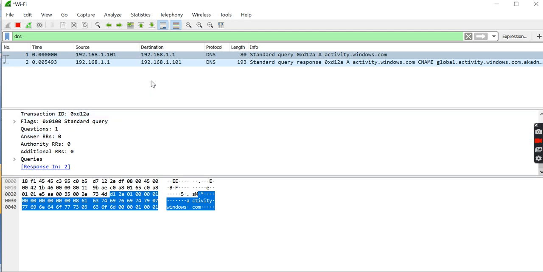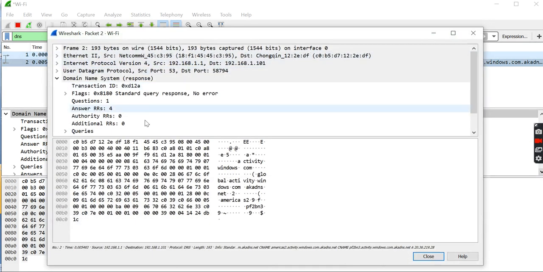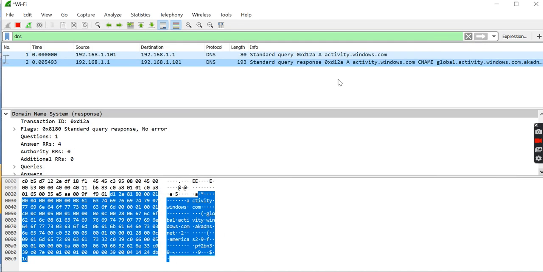And the same for this one: answers is 4, authority is 0, and these are also arranged alphabetically from A to W. Now minimize this.